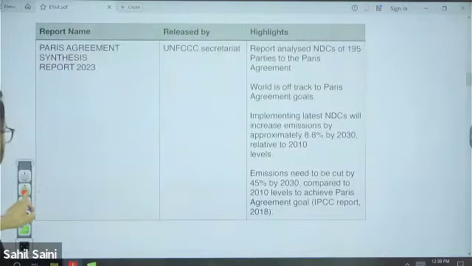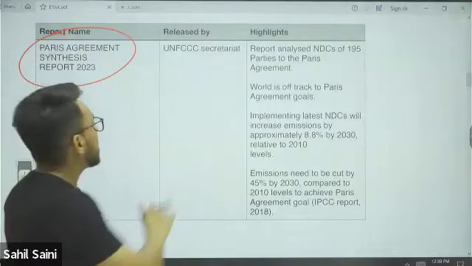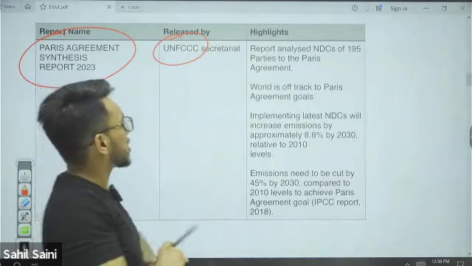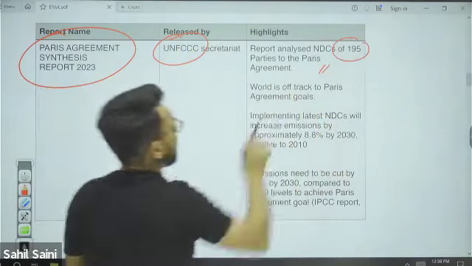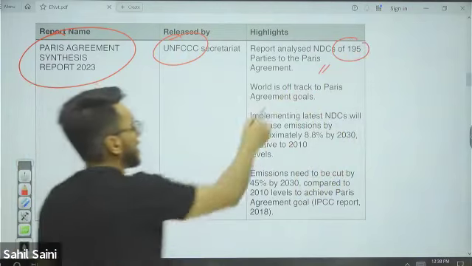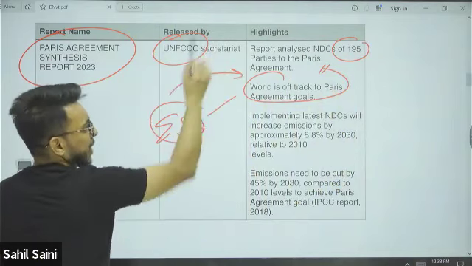Then next we have the Paris Agreement Synthesis Report 2023. Who releases this report? UNFCCC Secretariat. And what does this particular report talk about? This report analyzes the NDCs of 195 countries, and the world is off track to the Paris Agreement goal. GST, Global Stocktake, has also mentioned the same thing.